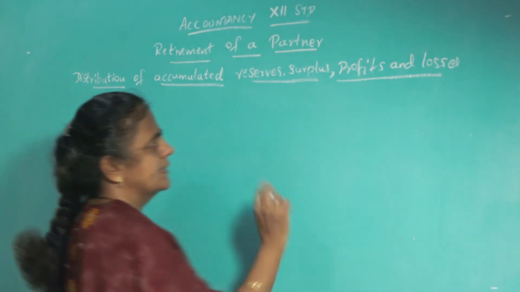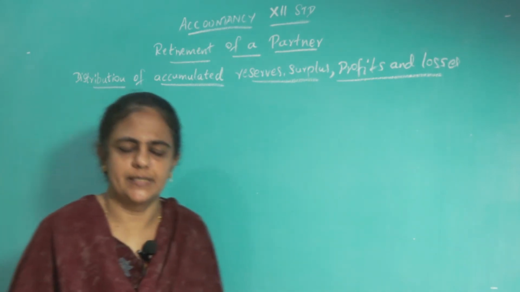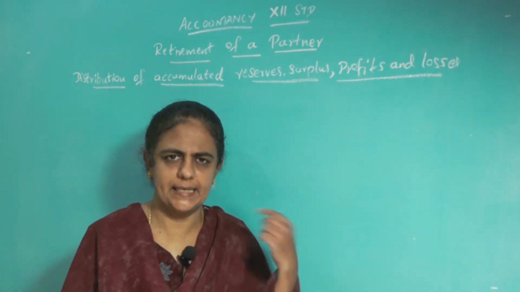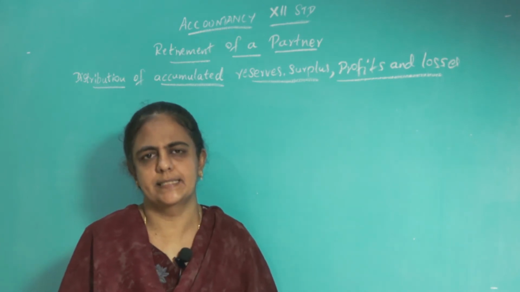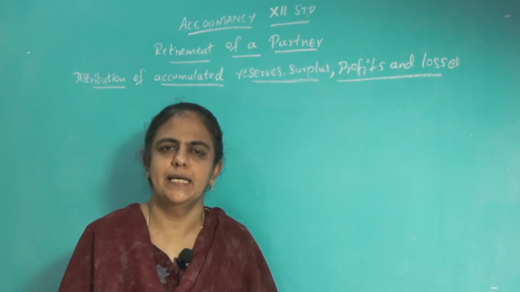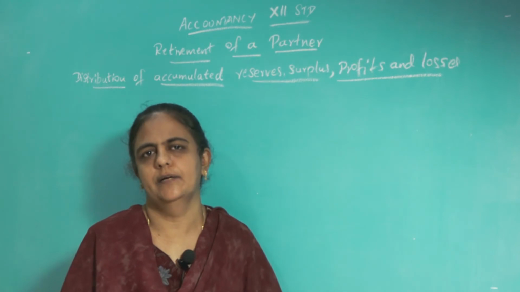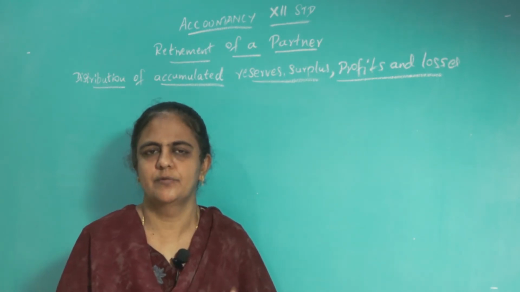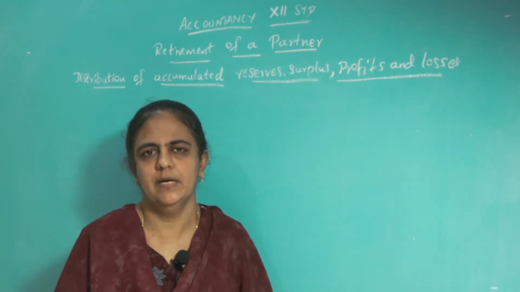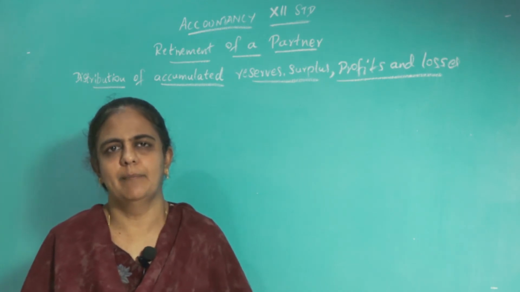So, whatever is there till the date of retirement, on that date, till that date when he is retiring, it has to be taken even by the retiring partner also. So, we will see the sums for this adjustments. Okay. So, we will move to question number 1.